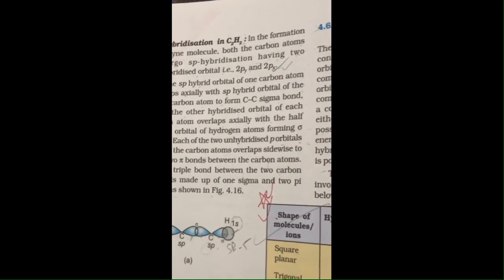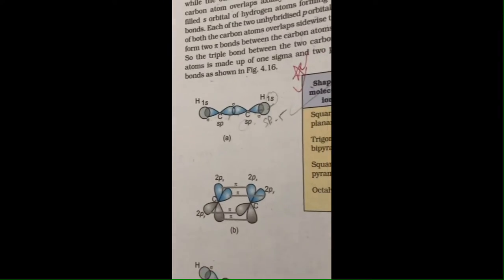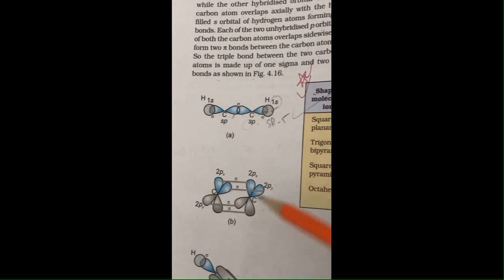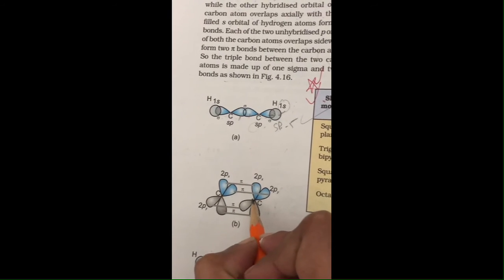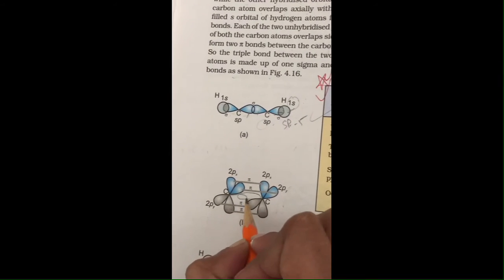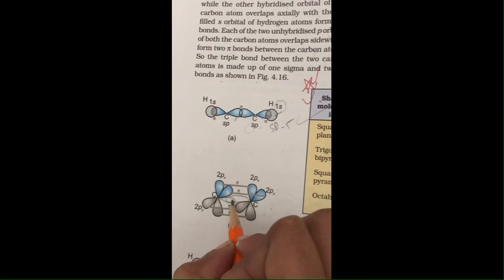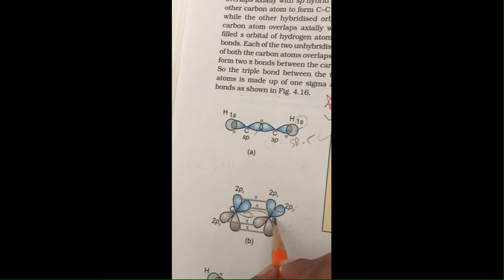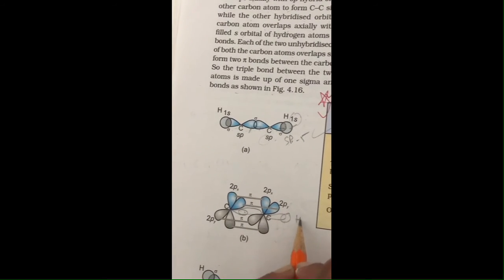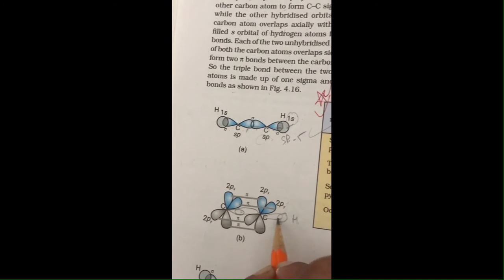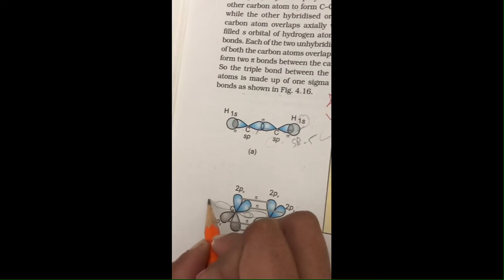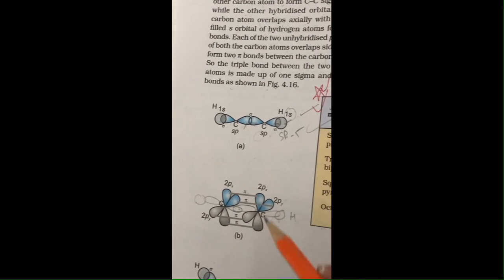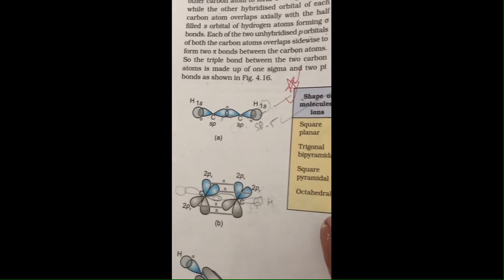So this is the overall orbital overlapping diagram. In this diagram, the sp hybrid orbitals are involved in the formation of the sigma bond, this bond. Clear? And the rest of the hybrid orbitals take part in the formation of the sp-s type sigma bond with the hydrogen atom. This is shown in a separate diagram because this is the sigma bond formation shown and this is the pi bond formation shown. Clear? In separate form.